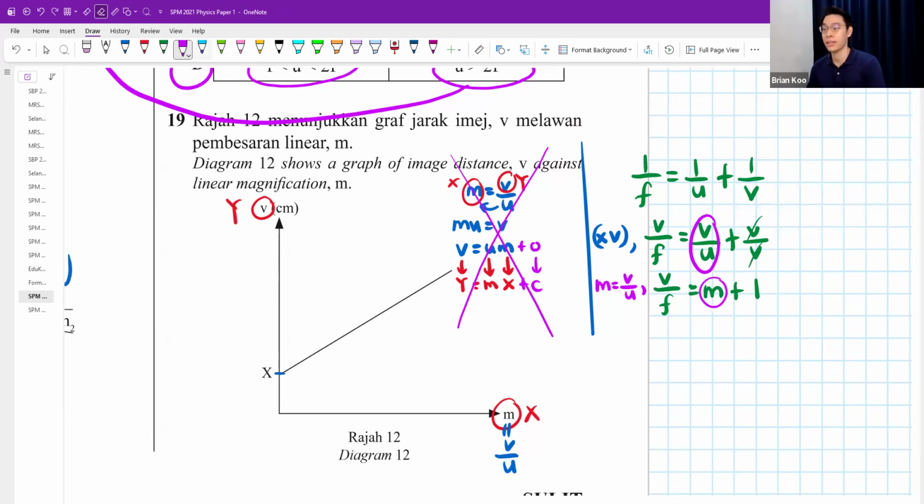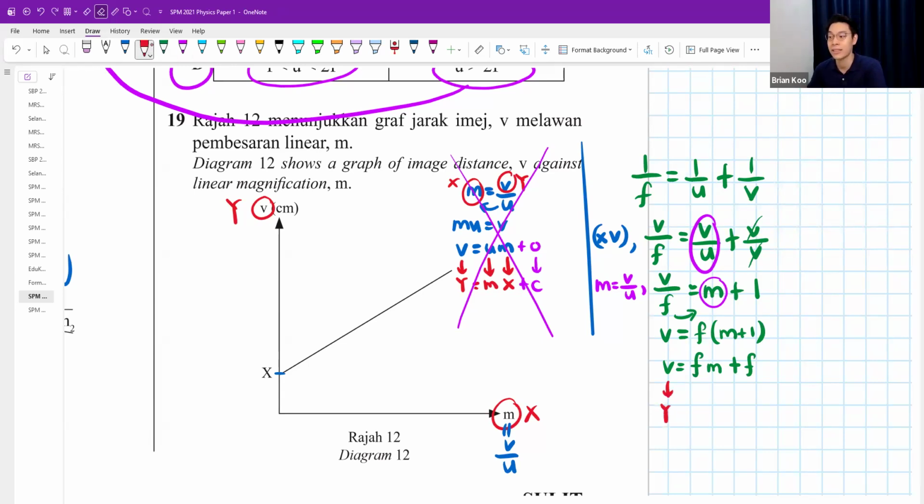At last, I want to write it as y equals mx plus c. My y-axis is V. So maybe you just multiply F to that side, sorry, I do an easier way lah, so that you get FM plus F. Everyone multiply by F. And guys, you're done already.